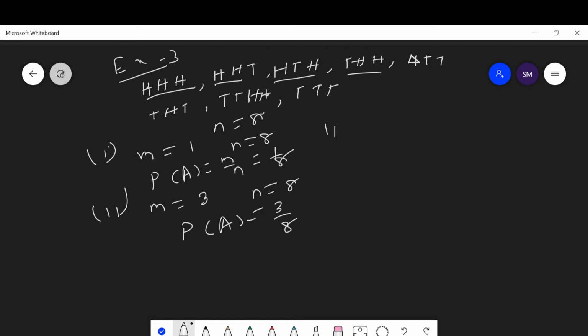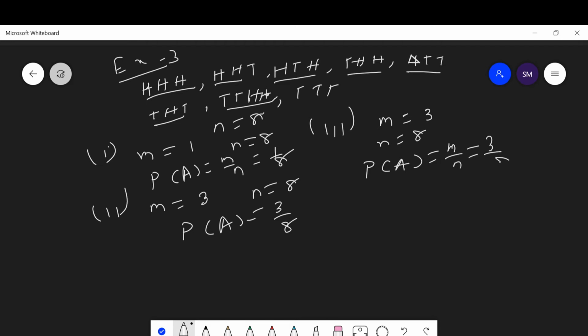Then the next question asks the probability of getting one head. How many times do you get one head? 1, 2, 3. 3 times. Then the number of favorable conditions in which you get one head is m equal to 3, n equal to 8. Then the probability of getting one head is equal to m upon n, which is 3 upon 8.